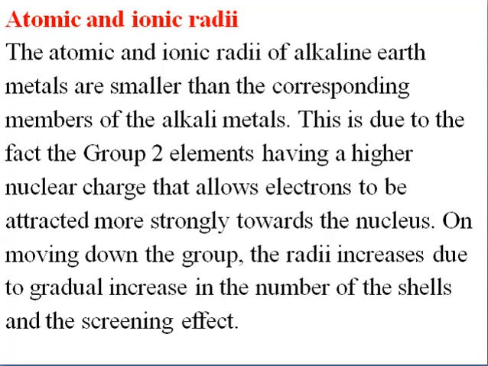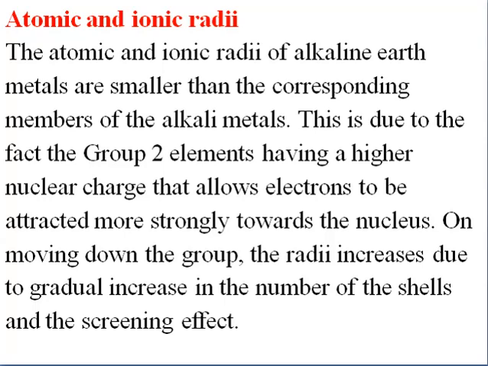This is due to the fact that for group 2 elements, the nuclear charge will be more, so it attracts the electrons so strongly towards the nucleus. The increase in the nuclear charge along the period decreases the size of the atom. It decreases the atomic radii and the ionic radii. This we have already studied in the third lesson, in the topic of atomic radii and ionic radii.